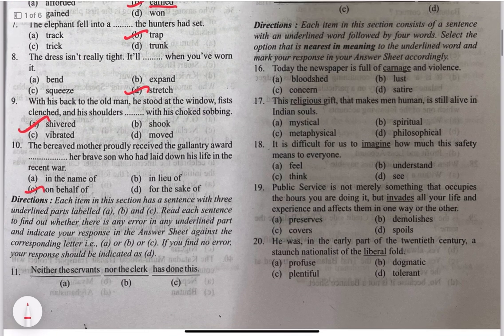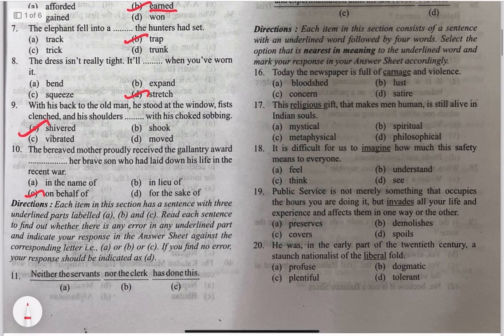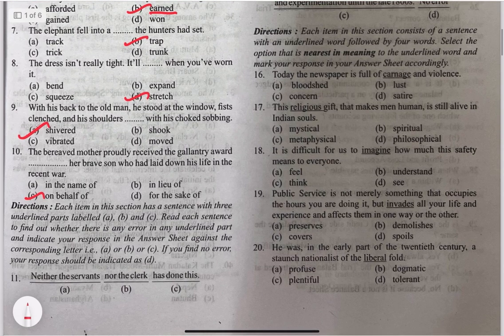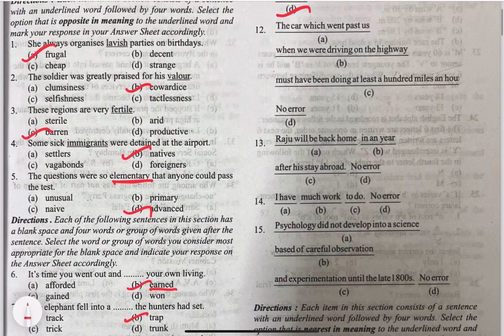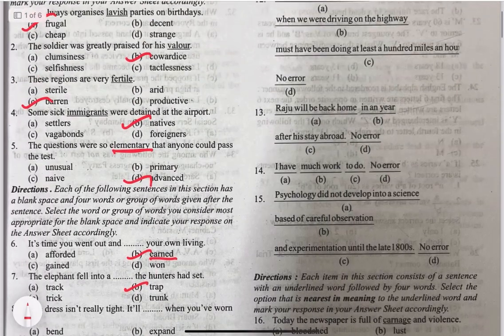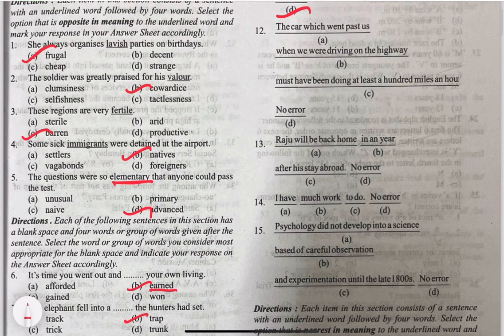So for the 11th one, neither the students nor the clerk has done this. So the answer would be no error. For the 12th, the car which went past us when we were driving on the highway must have been doing at least 100 miles an hour. No error. So for the 12th one, again, it is no error.